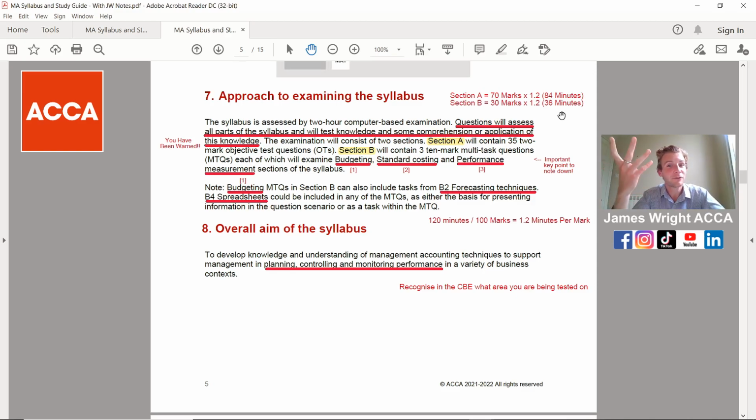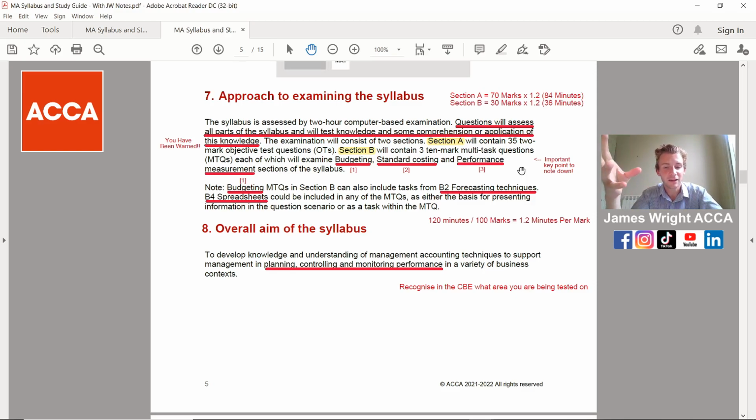The external examiner in this paragraph again has highlighted that questions can assess all parts of the syllabus and test knowledge and comprehension or application. So you have been warned again. But there is another key point on here which so many ACCA students will overlook: the external examiner tells us in the study guide that Section B, the hardest part of the exam, is going to be based on 3 key areas of the syllabus, and that's budgeting, standard costing, and performance measurement.